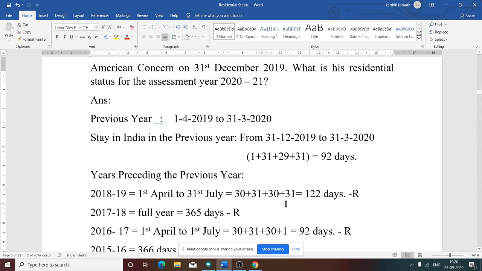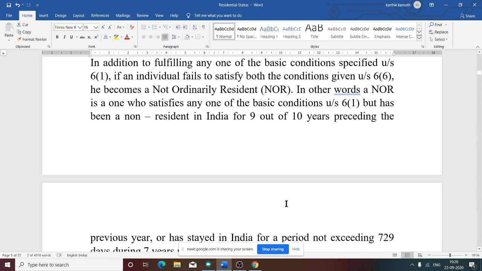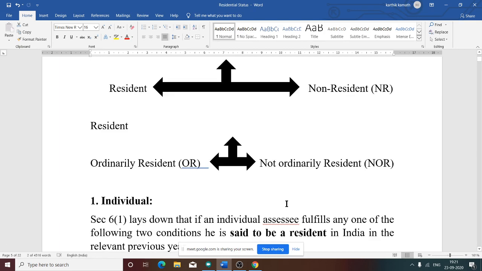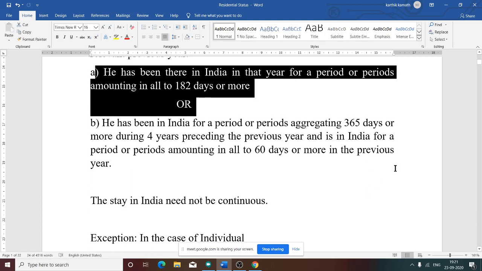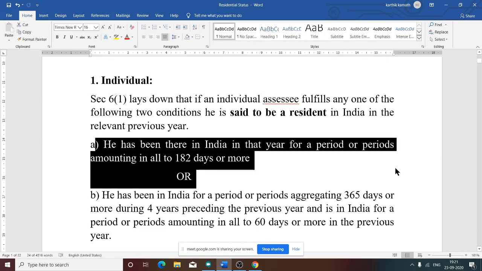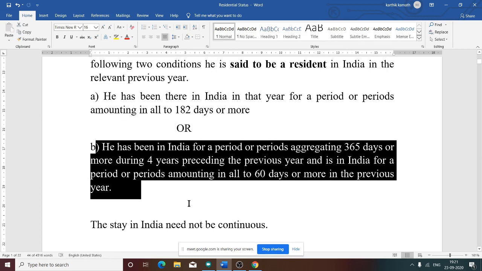So what is our first rule? What is the rule for an individual, the basic condition? Once you see the basic condition, see this. He has been there in India in that year for a period or periods amounting in all to 182 days or more, or he has not been there in India in the previous year for 182 days. So any one of two conditions. So what is the second condition? He has been there in India for a period or periods aggregating 365 days or more during the 4 years preceding the previous year, and is in India for a period or periods amounting in all to 60 days or more in the previous year.